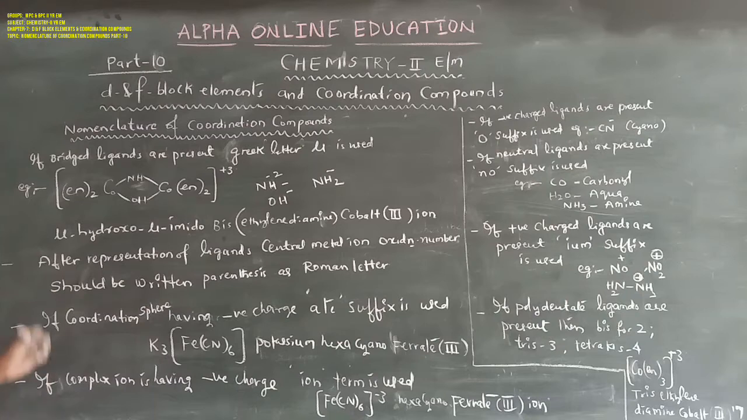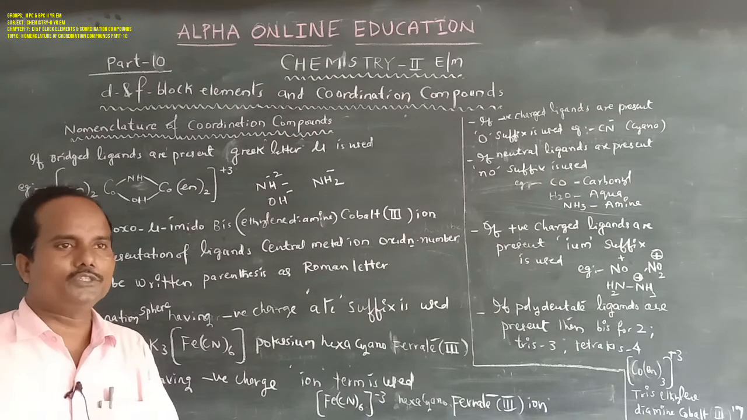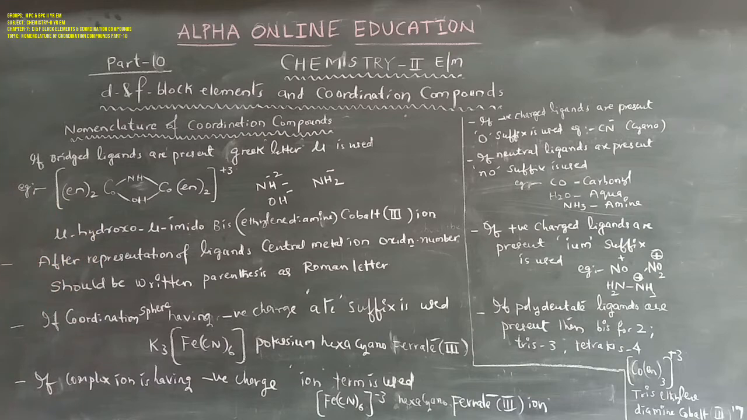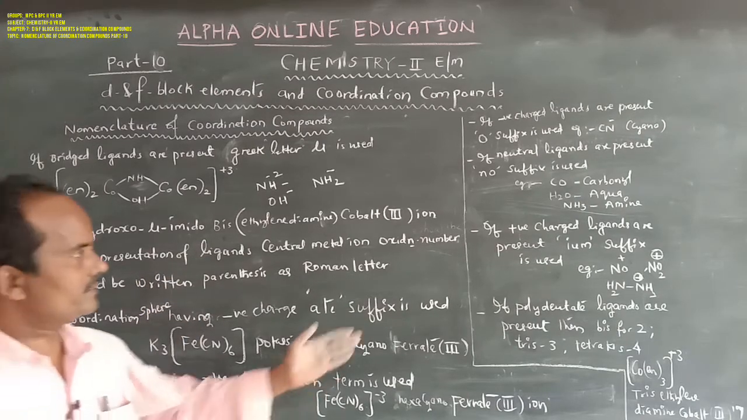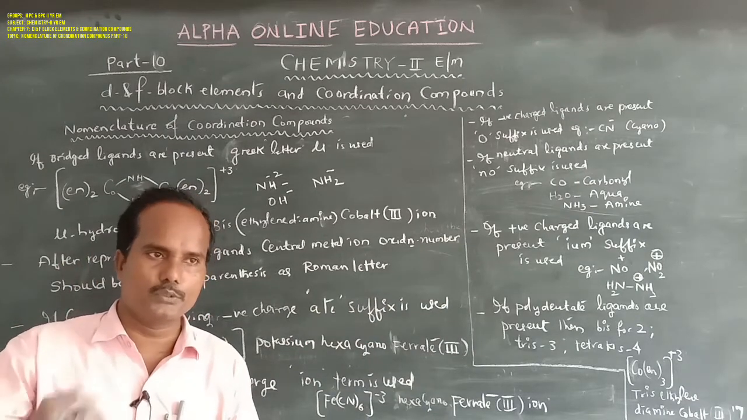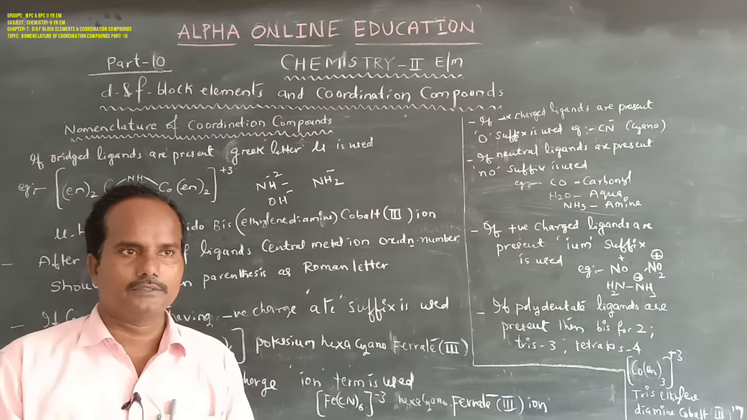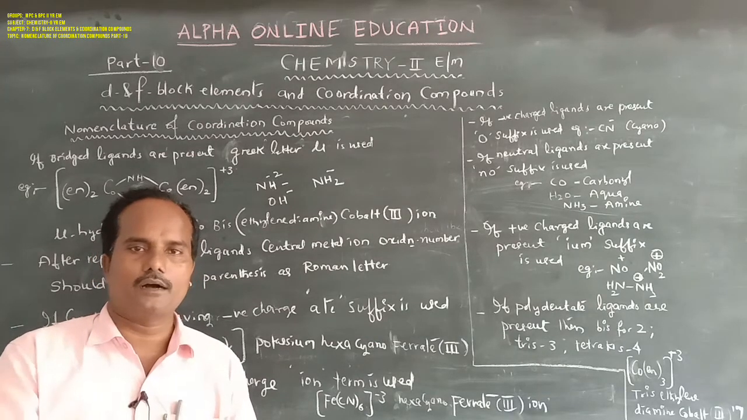So this is a bridging ligand. While the coordination compound has bridging ligands, the Greek letter mu should be used. Then again, alphabetical order must be followed. After the representation of ligands, all types of ligands are covered: positive charge ligands, negative charge ligands, neutral ligands, and if there is more than one type of ligand, then polydentate ligands, all are over.